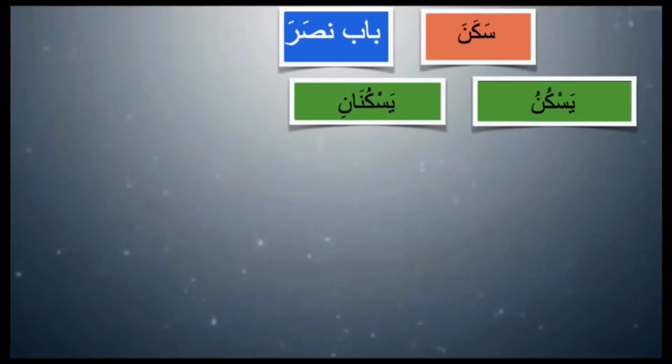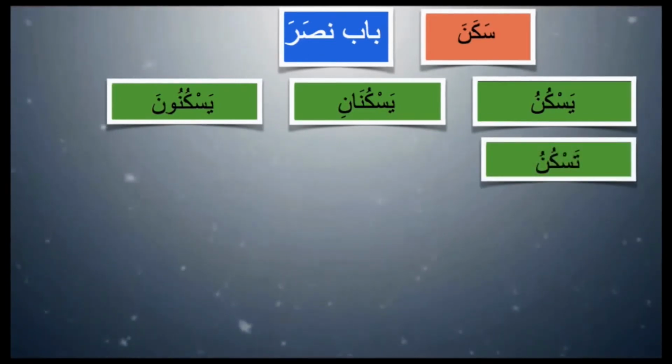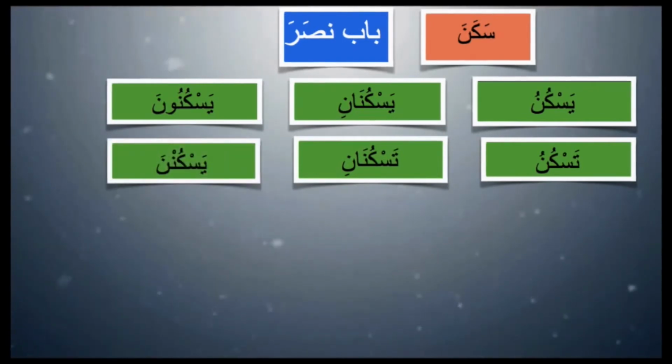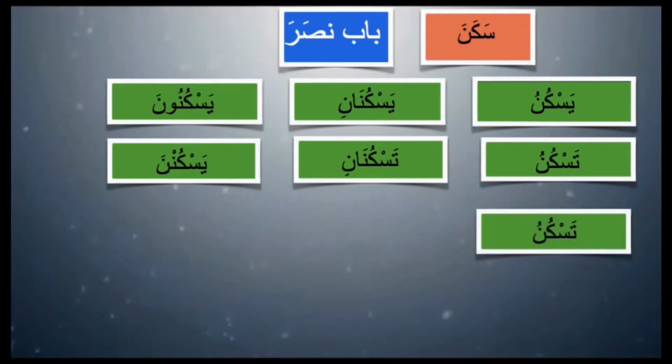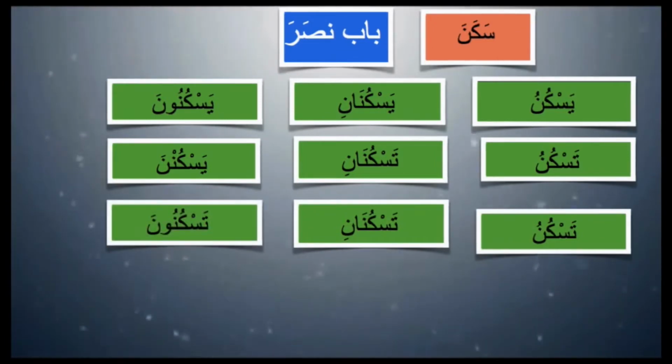Yaskunu, yaskunani, yaskununa, they all live. Taskunu, she lives. Taskunani, they both female live. Yaskunna is all those women, they live. Taskunu, taskunani, taskununa. The waw represents antum here. So the waw represents different things in different situations.